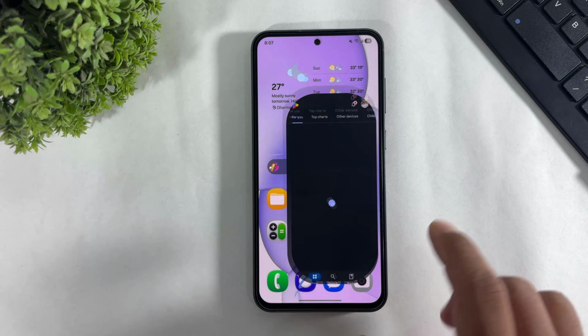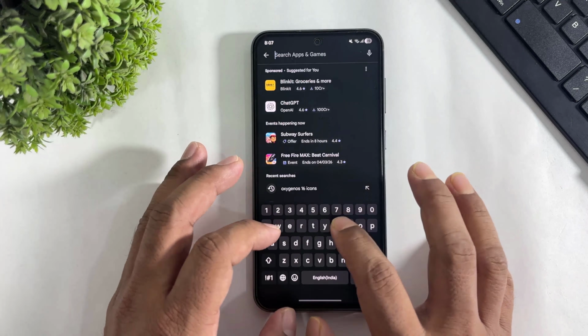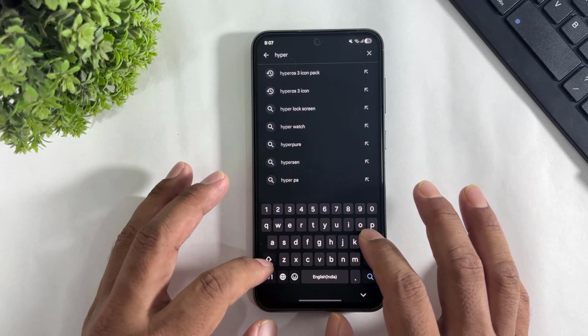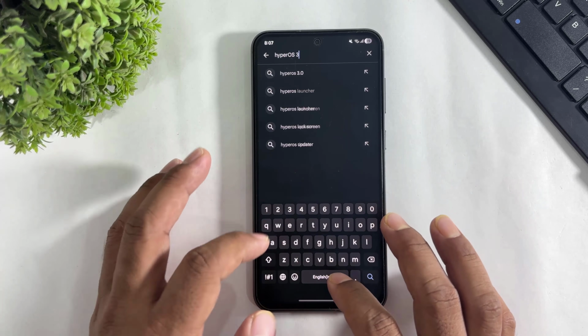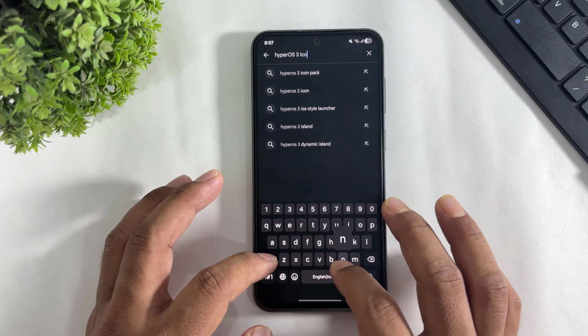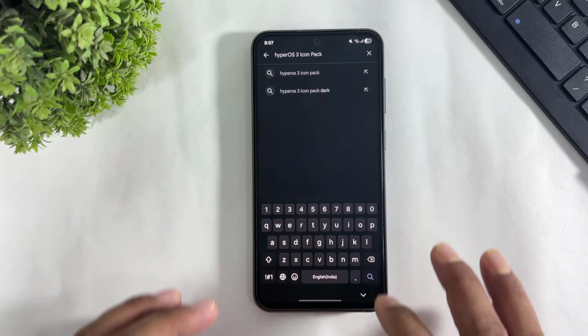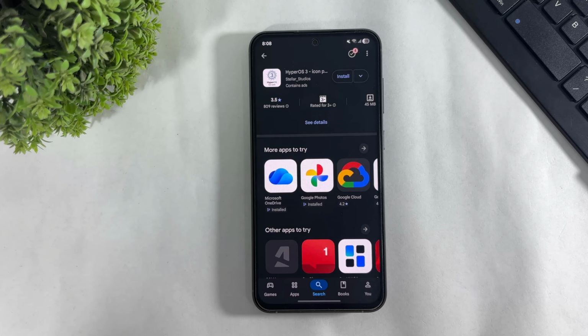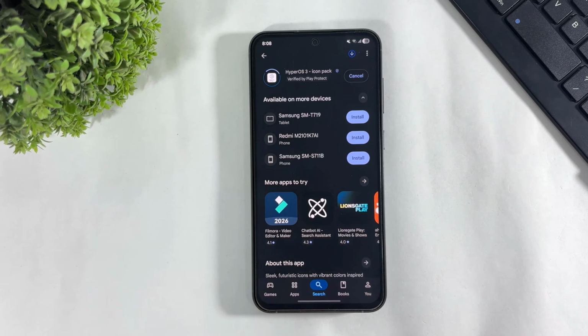Okay guys, first go to Play Store, search HyperOS 3 icon pack and download these icon packs on your Galaxy device. Guys, this icon pack direct Play Store link is available in the description. Simply tap on install.